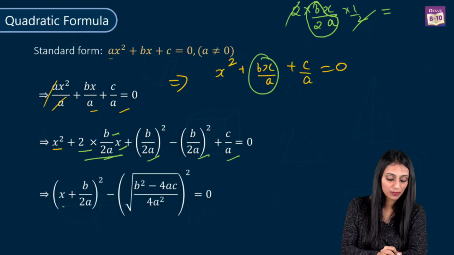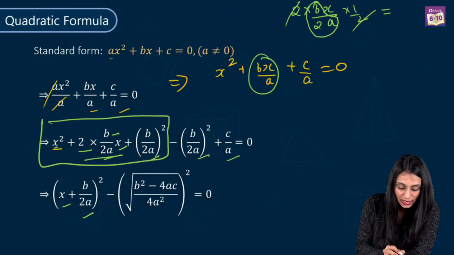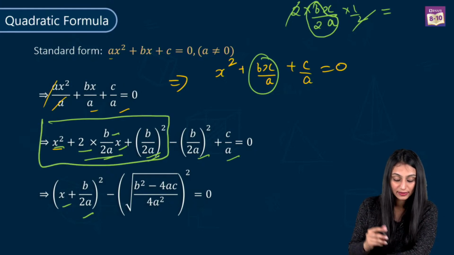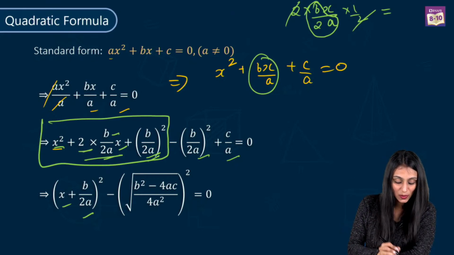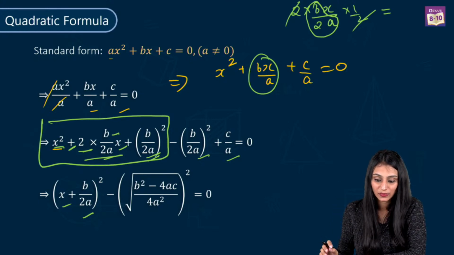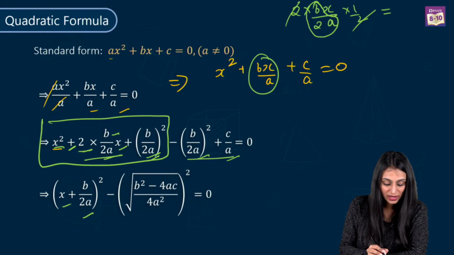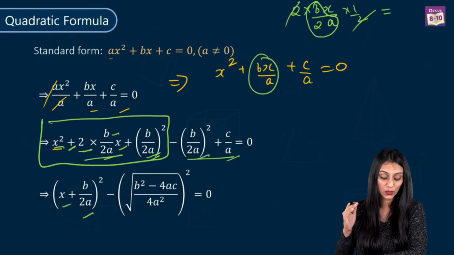And then we have x plus b by 2a whole square. How come we are getting this? If you see this, x is a over here and b is representing b by 2a. This is 2 times a times b, so x plus b by 2a whole square. We have a positive sign here, so it's a plus b whole square, right? Alright, and if you simplify this, you get square root of b square minus 4ac by 4a square whole square equal to 0.